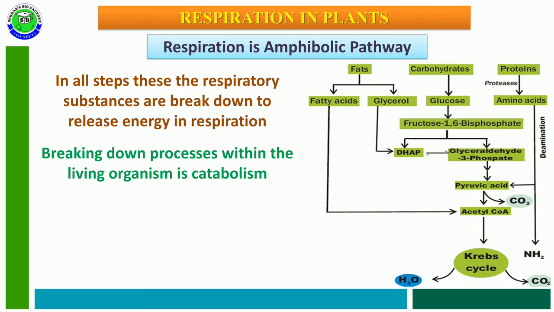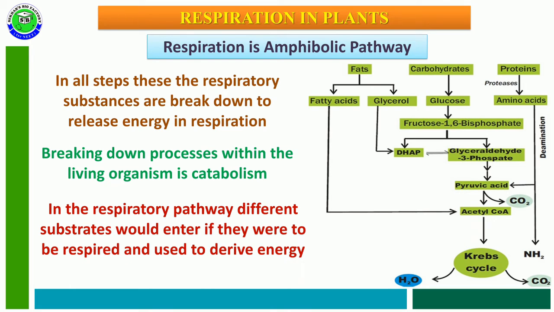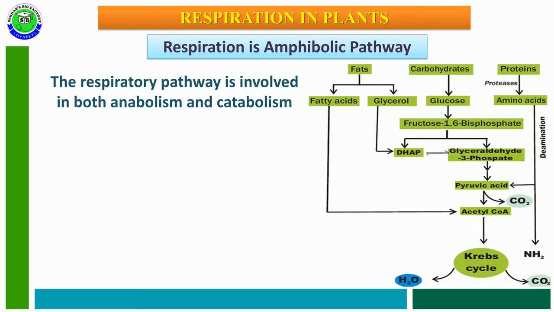The breakdown process within a living organism is generally considered catabolism, and the respiratory pathway is the best example of catabolism. In the respiratory pathway, different substances enter to release a high amount of energy. The respiratory pathway is involved in both anabolism and catabolism.